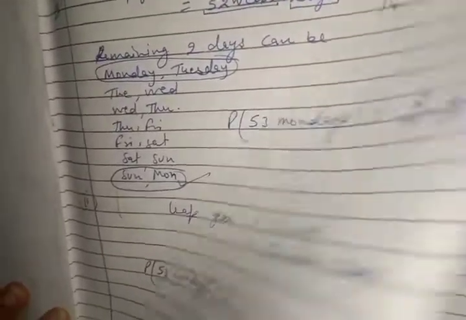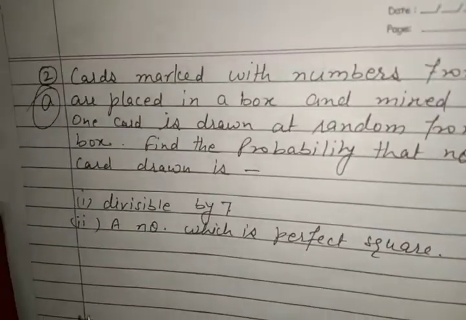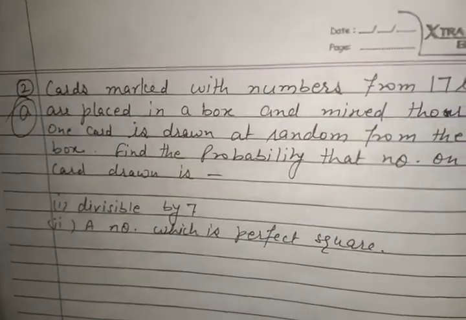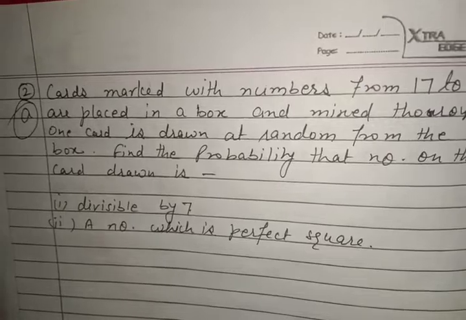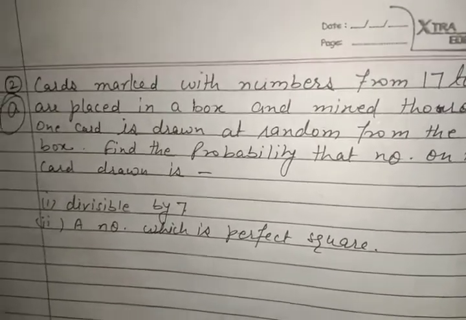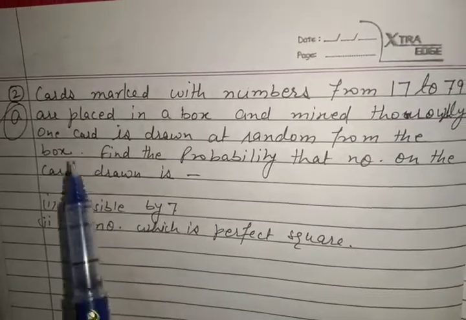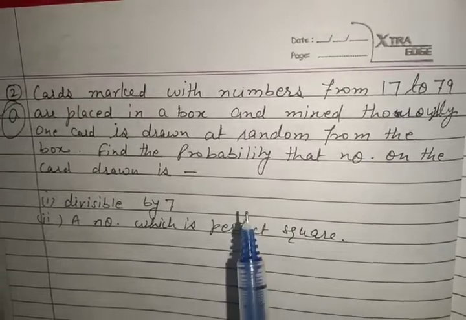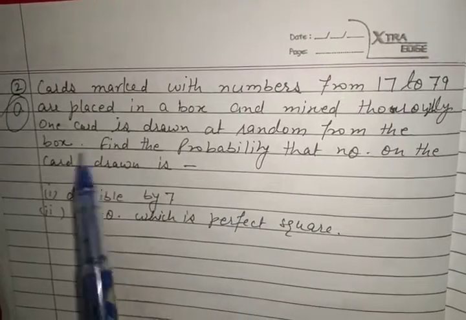Now one more question, which is very important. It is asked so many times in exams, board exams, either of 2 marks, 3 marks, or 1 mark also. So I will give you some important points, some tips for this question.